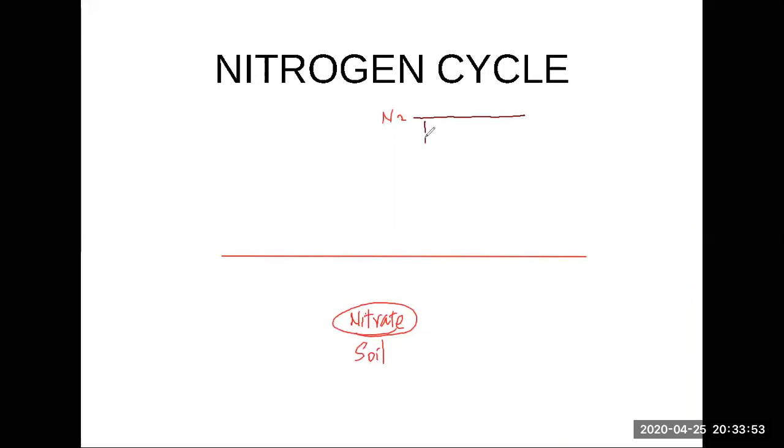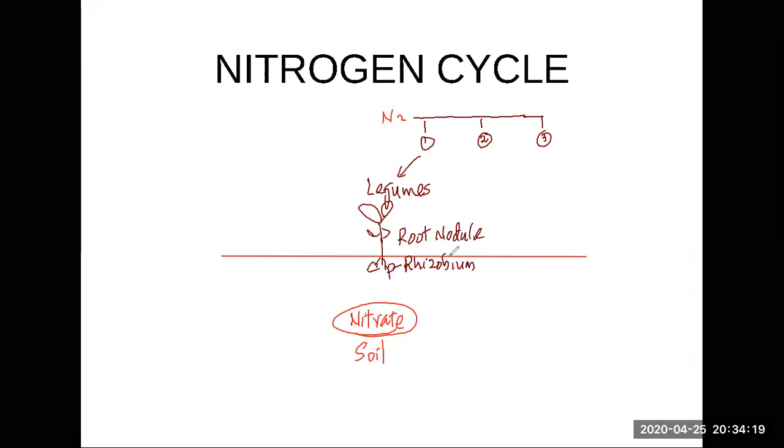How does it come to the soil? There are three different methods by which it comes to the soil. The first method is with the help of legumes. That's number one. What do you find in the legumes? Legumes contain root nodules. What is inside the root nodule? You find a bacteria known as rhizobium.